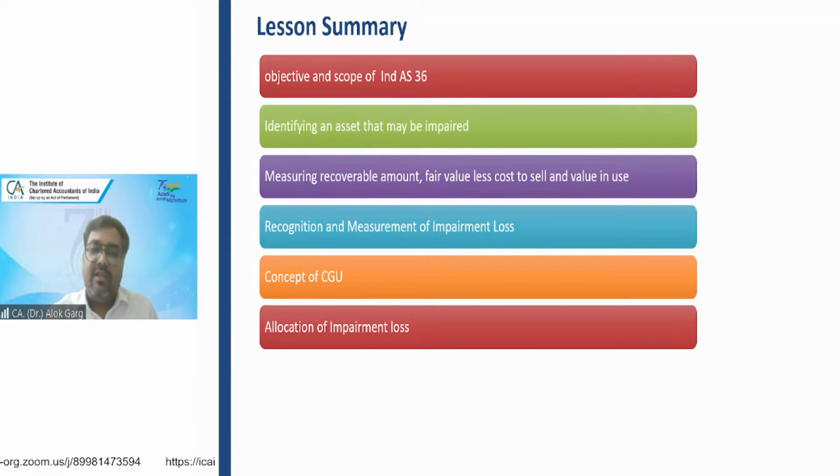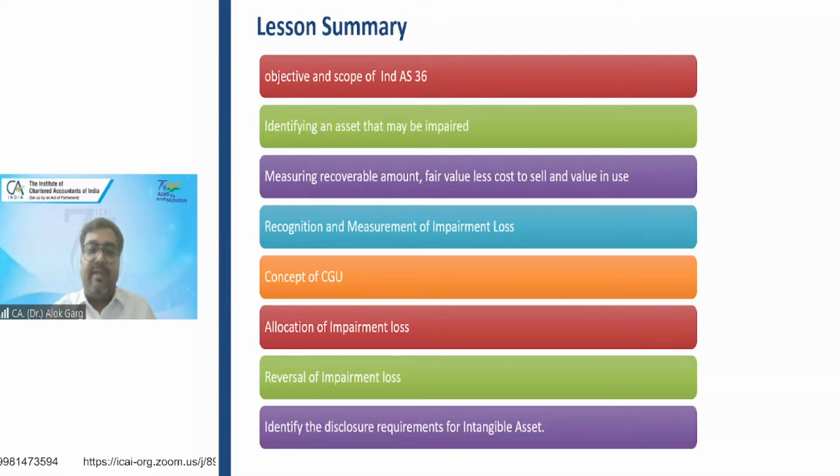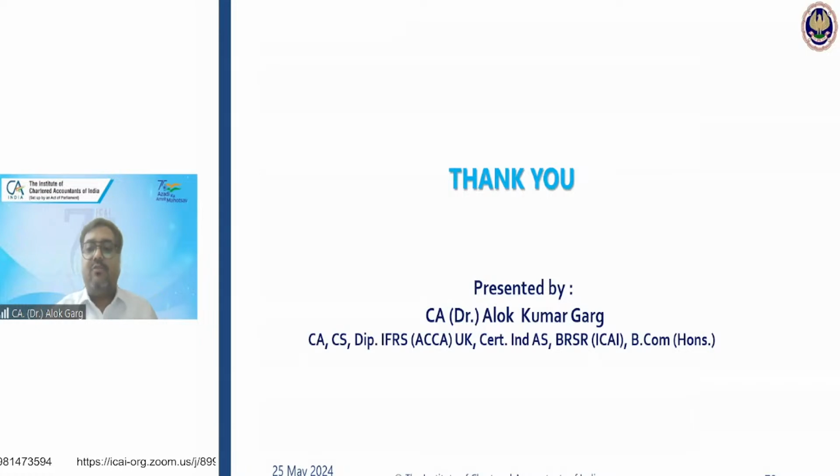First, you need to adjust goodwill. Then you need to adjust the remaining impairment loss to the carrying value of the assets on a pro rata basis. If an asset has a particular or individual recoverable value, you cannot allocate impairment loss beyond its own recoverable value. Then we discussed reversal of impairment loss. You have to reverse your impairment loss to the extent of what the carrying value would have been if the impairment loss had never been there. Then we discussed the disclosure requirements.